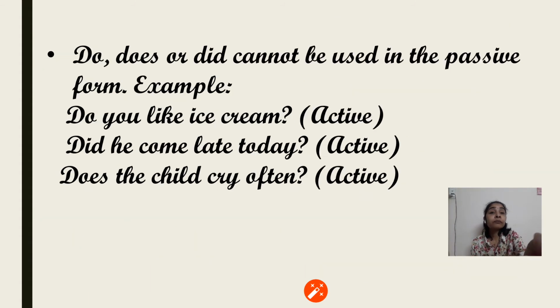The next rule: do, does or did cannot be used in passive form. That means if the question starts with do, did or does, it does not have any kind of passive form. They will remain in active only. "Do you like ice cream?" We can't change it into passive. "Did he come late today?" That can also not be changed into passive. And "Does the child cry often?" That also cannot be changed into passive. So just remember that if an interrogative sentence in active form starts with do, does or did, then it has no passive.